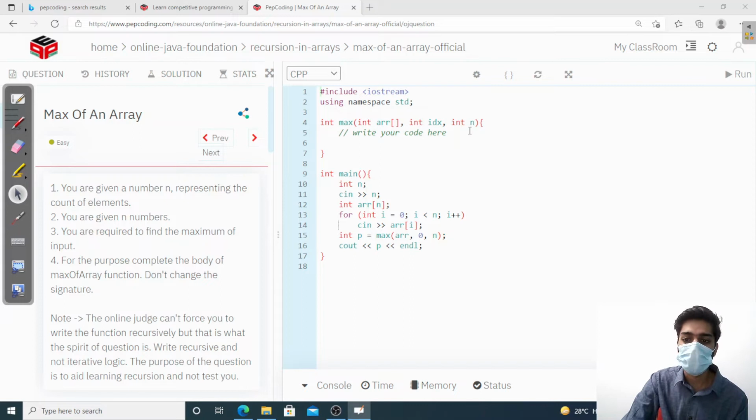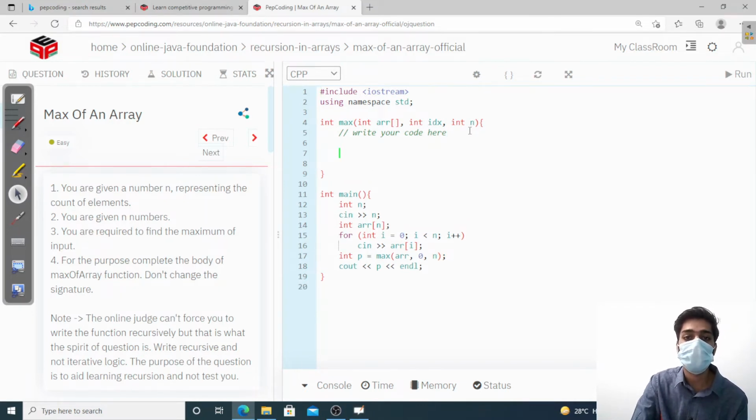So here what is happening, the recursion is taking place first because we are finding the maximum element from the recursion and then we are comparing it with the first element. So I'm creating an element misa, which is going to contain the maximum element recursion could find. We call the recursion with index plus 1 because I am getting a new element with every iteration.